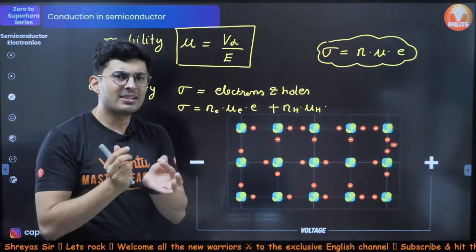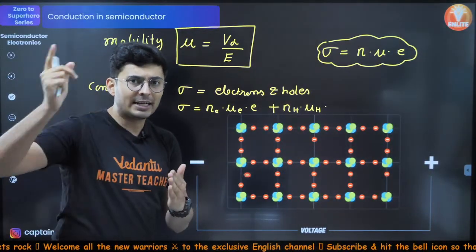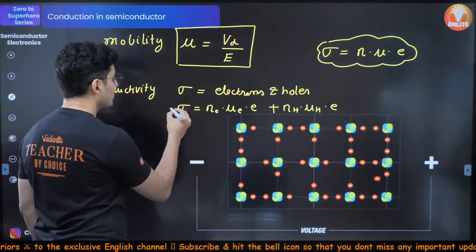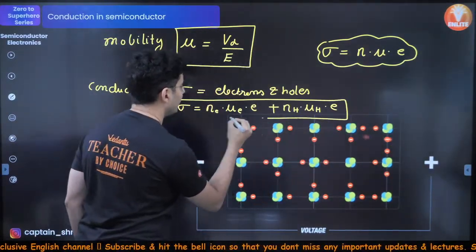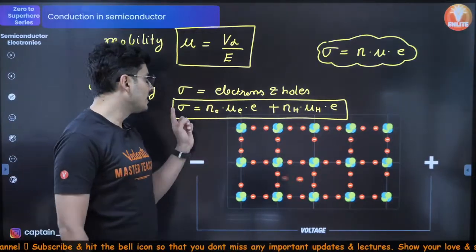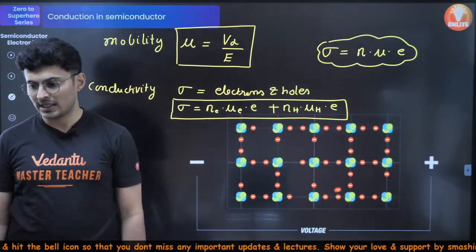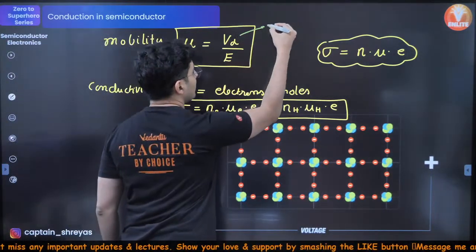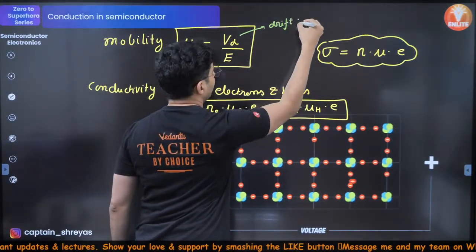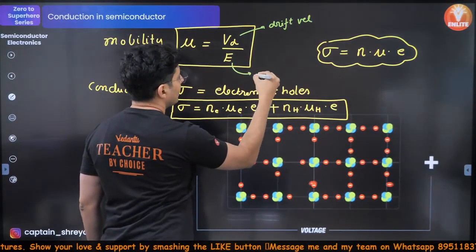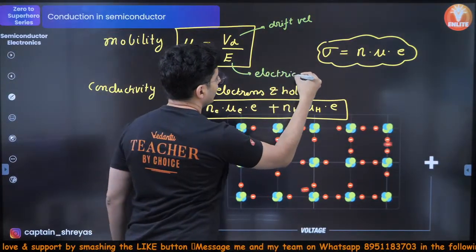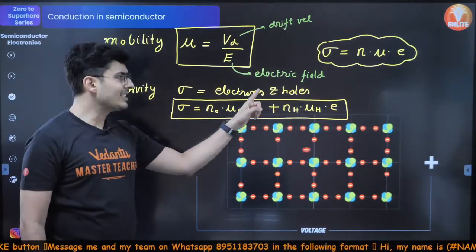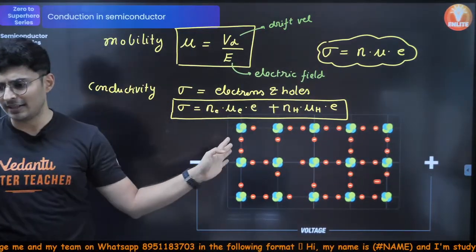Hole is having the same magnitude of charge because one electron less creates plus E charge. So charge wise, this is also the same. So this is your conductivity formula. Sigma is N mu E. That's it. Yes, Vd means drift velocity in case you did not know about it. Yes, this is your drift velocity, and this E is your electric field. Okay, mu is your mobility, e is your charge, 1.6 into 10 to the power minus 19.